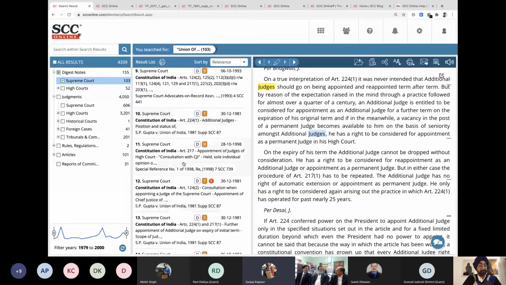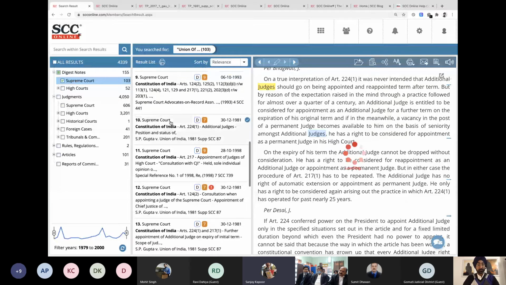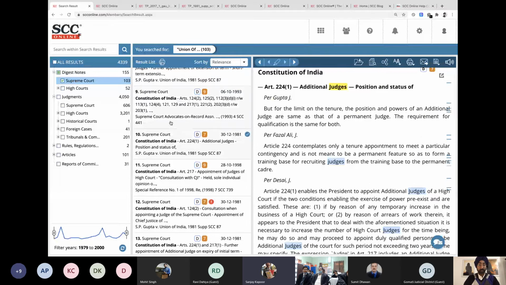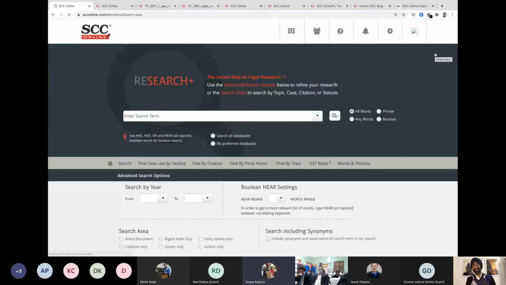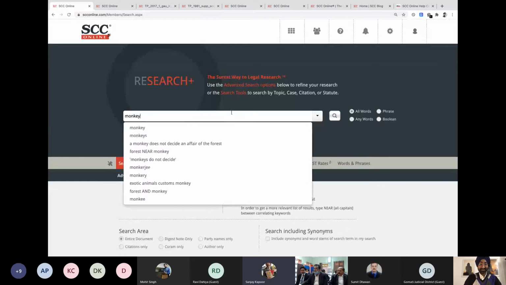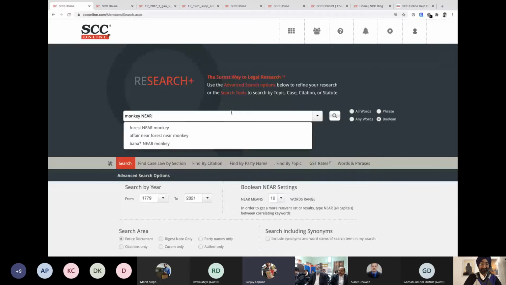So it is not really necessary to have party names or the citation in hand to reach a choice of judgment. We can have vague memories; whatever words are coming our way, we can start looking around for that. I also remember I have read it somewhere, monkeys do not decide affairs of the forest. They should not. But your opinion and my opinion is not important. We'd like to see which court, maybe Bombay High Court or Madras High Court or Supreme Court, has given this information. So can we see this?